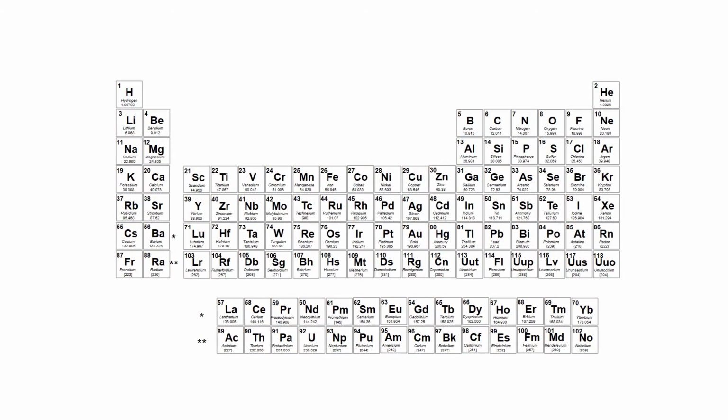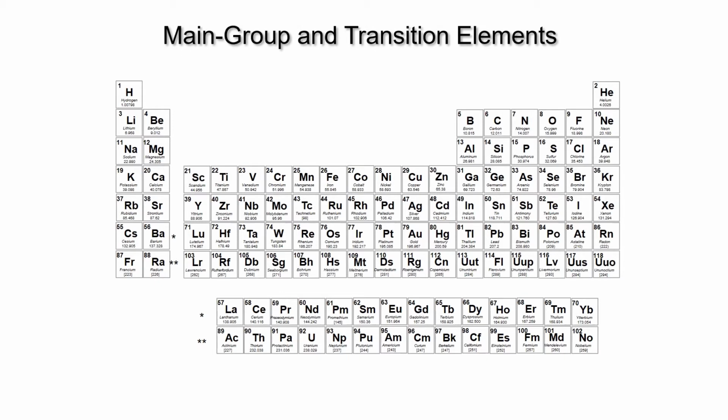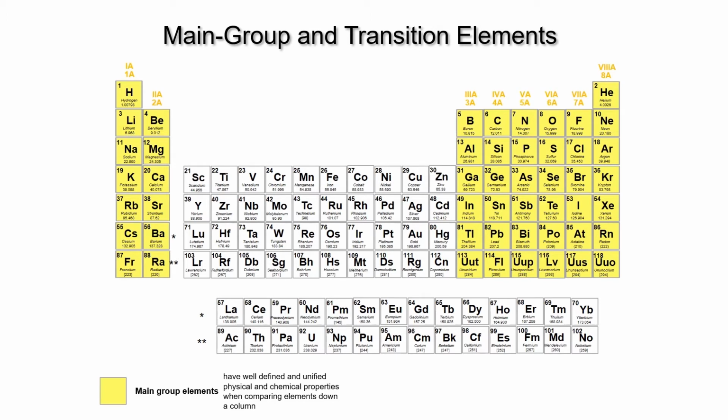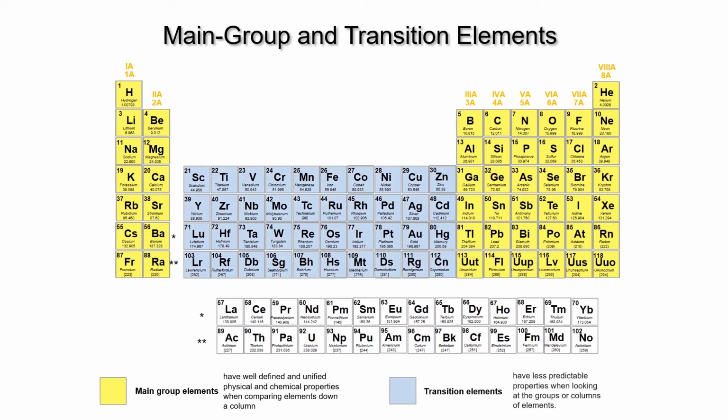Elements can also be categorized as main group elements or transition elements. Transition elements are more commonly called transition metals. Now, main group elements have well-defined and unified physical and chemical properties when comparing elements down a column. In old American periodic tables, the main group elements were labeled with a number or Roman numeral and the letter A. The set of elements in the middle are our transition elements, which have less predictable properties when looking at the groups or columns of elements.